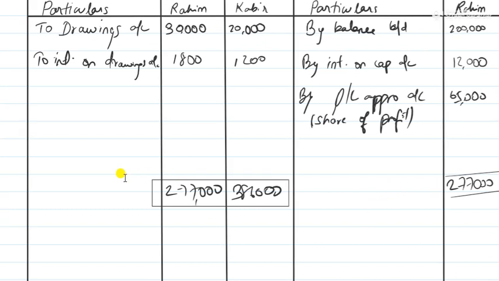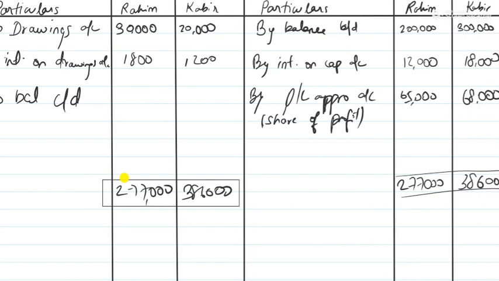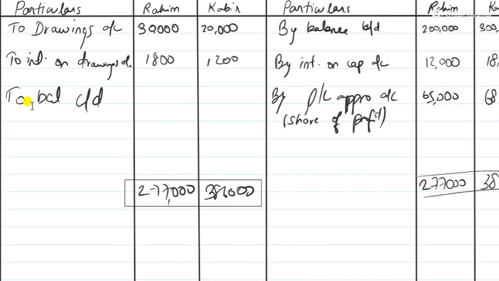Now the last and very important step, to balance c/d, which means closing balance. This is the opening balance and this is the closing balance, which means the closing capital, and this was the opening capital.